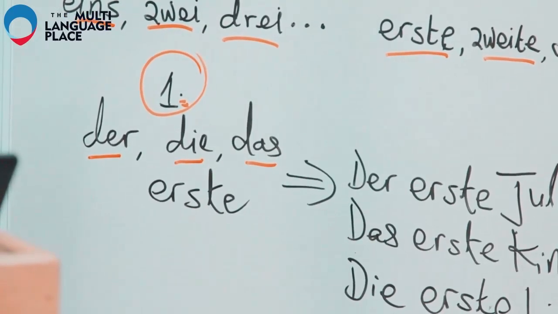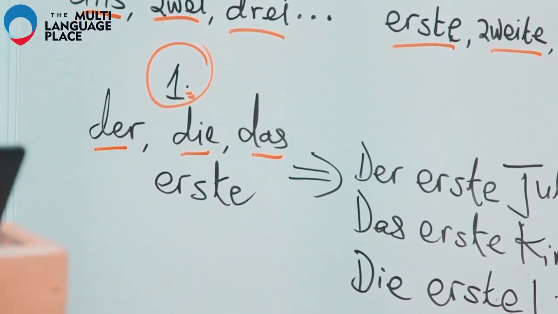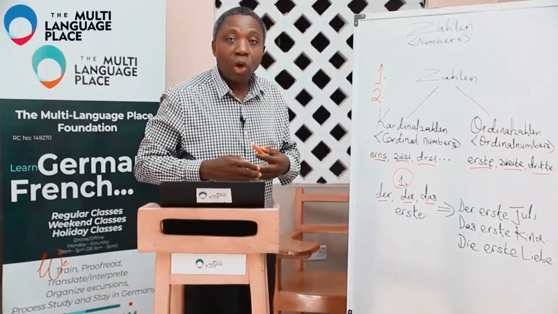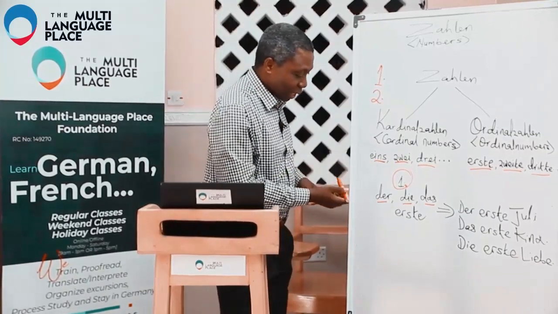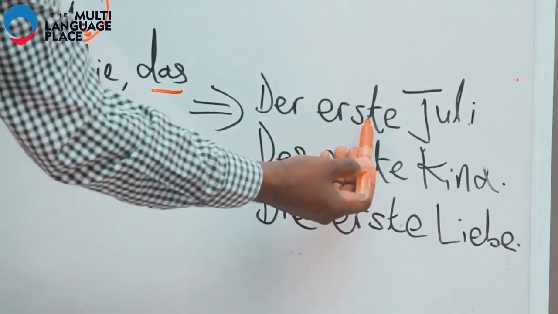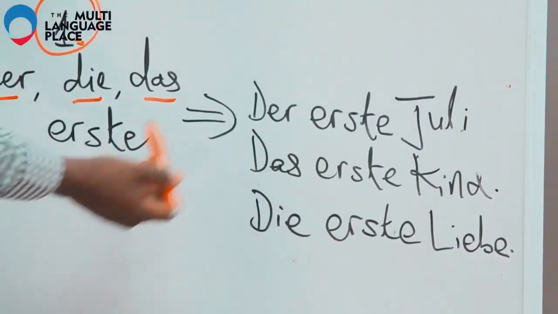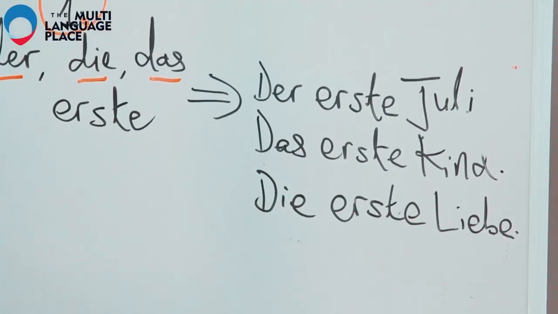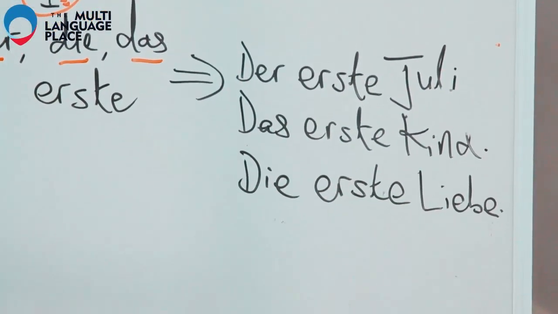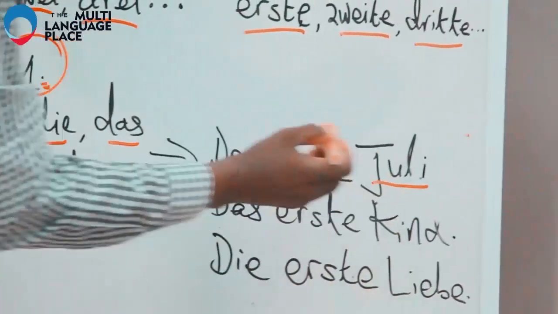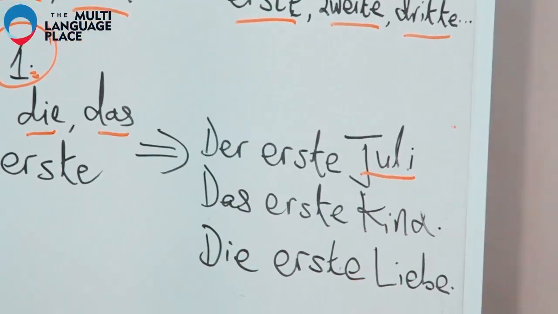So we have der, die, das. So if you want to say the 1st of July, then you say der 1. Juli. This is the 1st of July. Why is it there? Because Juli, that is July, is masculine.